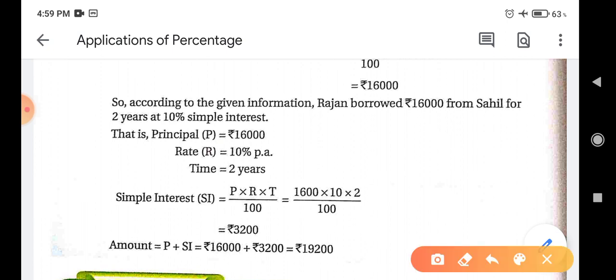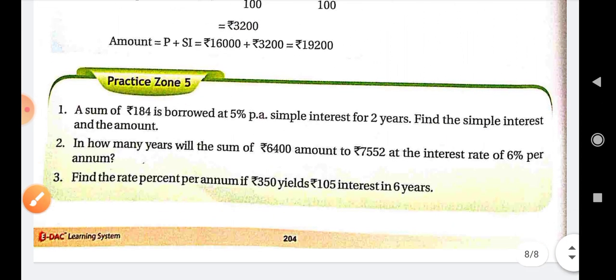But we have to find the amount that he will pay after 2 years. So amount is equal to principal plus simple interest. Principal is 16,000 and simple interest is 3200. Adding these, we get 19,200. So this is the amount that he will pay after 2 years to Sahil. So this is simple interest, and here is practice question 5 that you can easily do. Thank you.